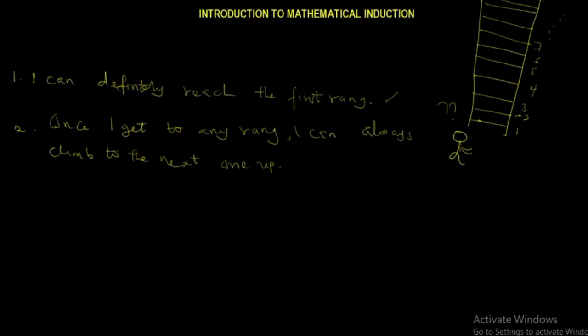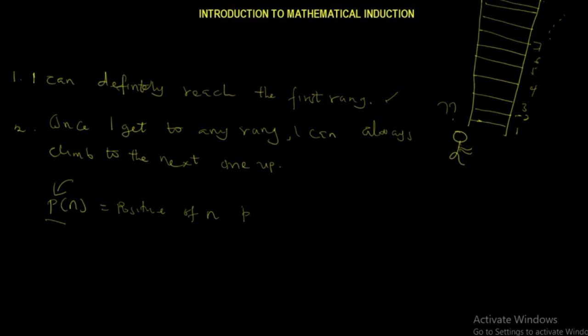We'll use the shorthand P of n to denote that a positive integer n has the property P. So when you see P of n, it means a positive integer n having a specific property P.